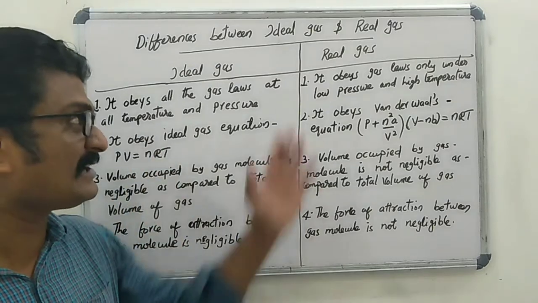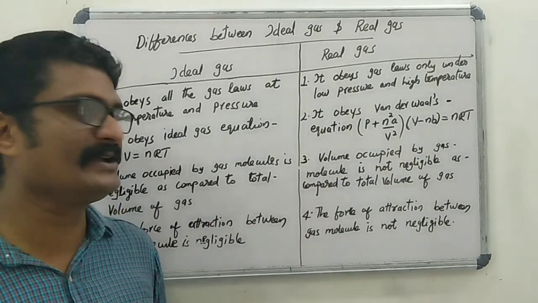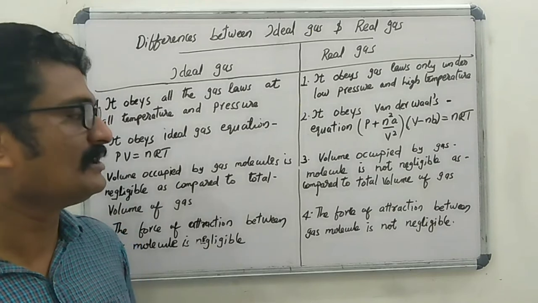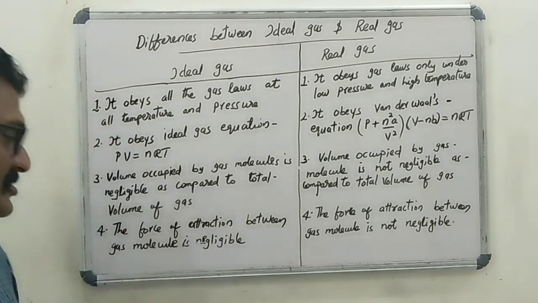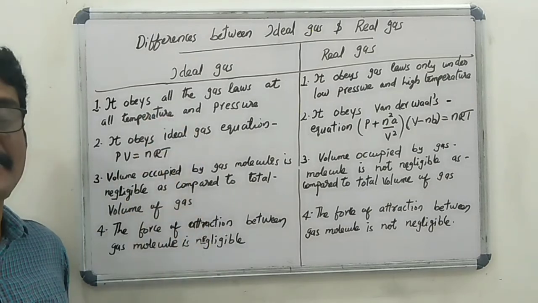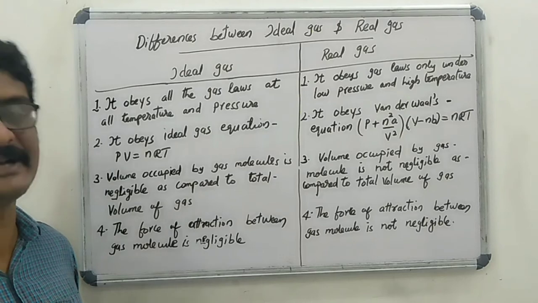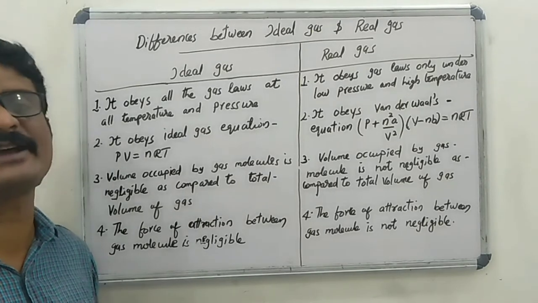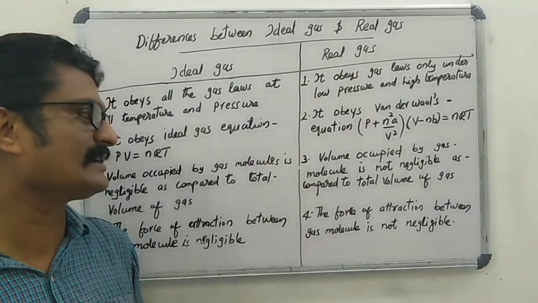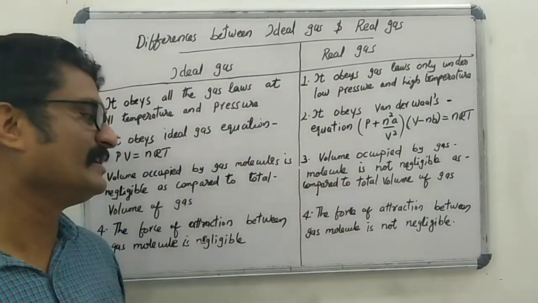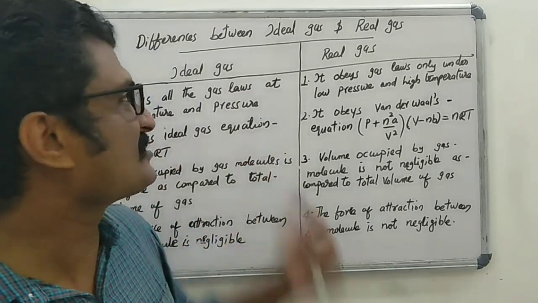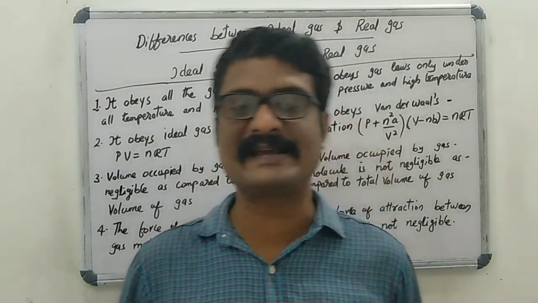But in the case of real gas, the volume occupied by gas molecules is not negligible as compared to the total volume of gas. And the last difference, in the case of ideal gas, the force of attraction between gas molecules is negligible, or we can say there is no force of attraction between gas molecules if the gas is ideal. But in the case of real gas, the force of attraction between gas molecules is not negligible. These are the main differences between ideal gas and real gas.